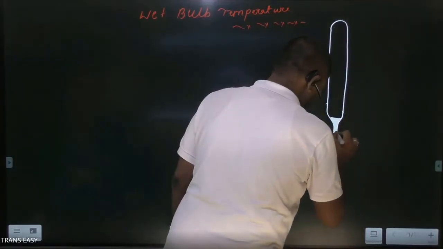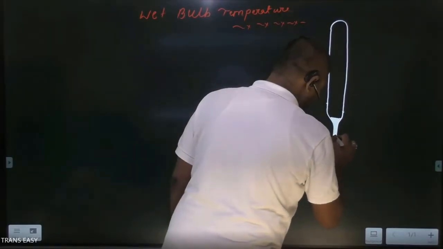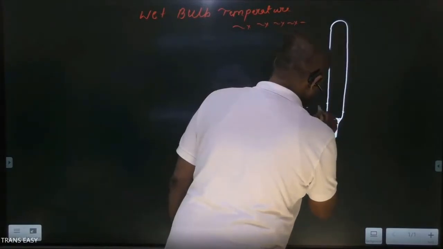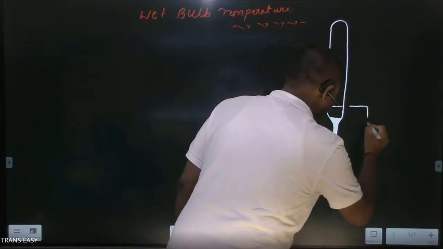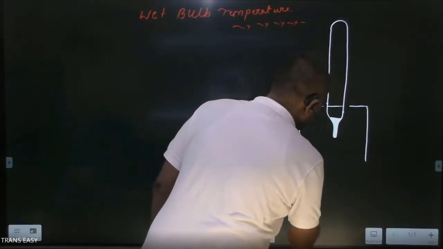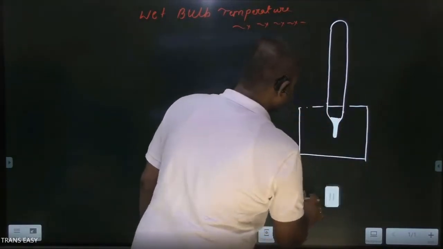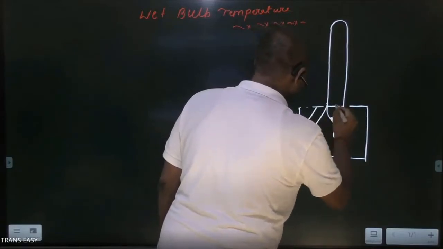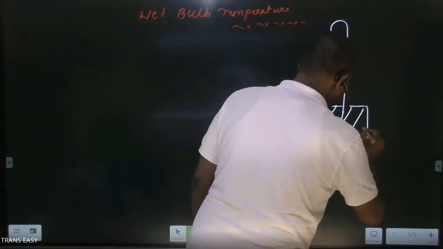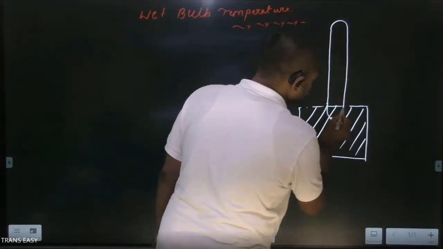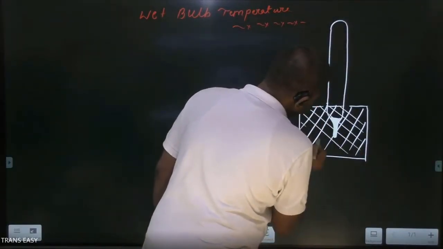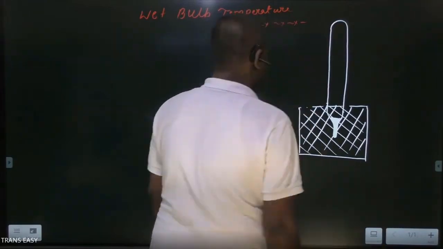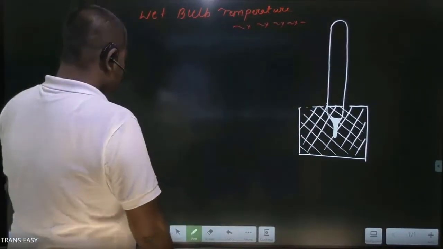Now this bulb is wrapped with wetted cloth. This is the setup.